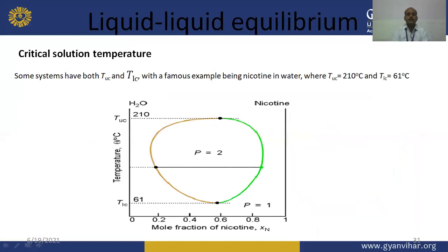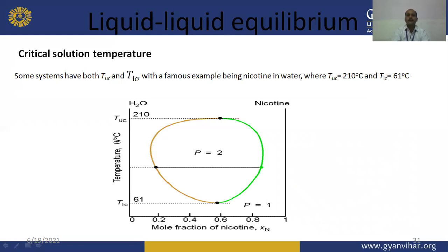Some characteristic examples show both the upper and lower consolute temperatures, upper CST and lower CST values, like the nicotine and water system. Some systems have both upper and lower critical solution temperatures, and a very famous example is nicotine in water.